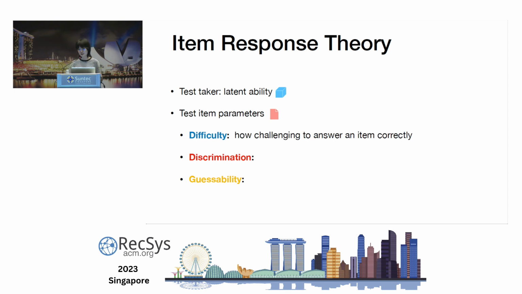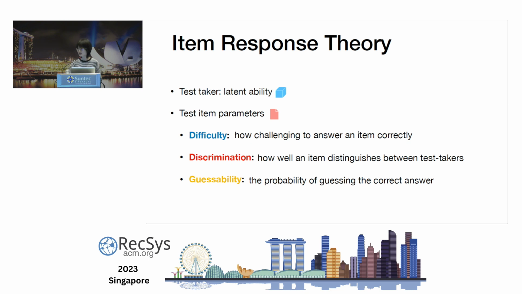Item difficulty measures how challenging it is to answer an item correctly. It is measured on the same scale as the test taker's latent ability, so we can directly compare the ability of a test taker and the difficulty of a question. Discrimination measures how well an item distinguishes between test takers. And guessability is basically just the probability of guessing this question correctly.